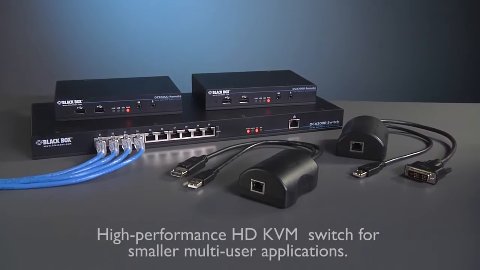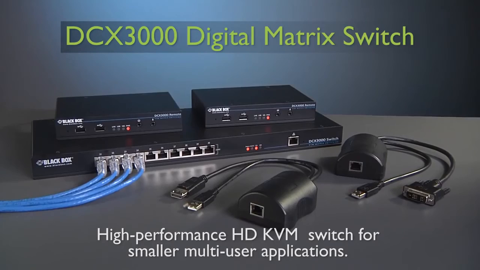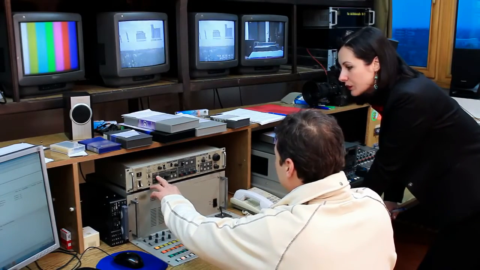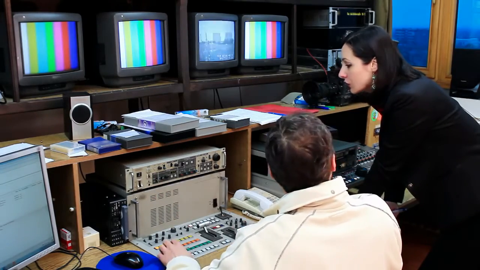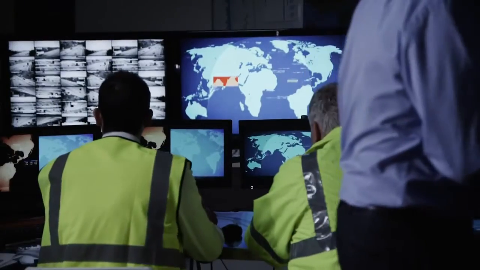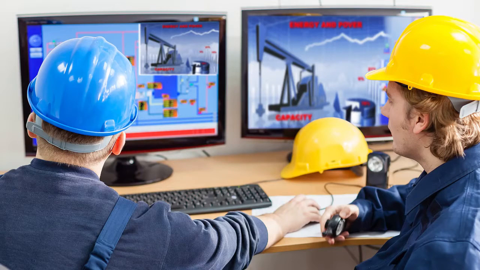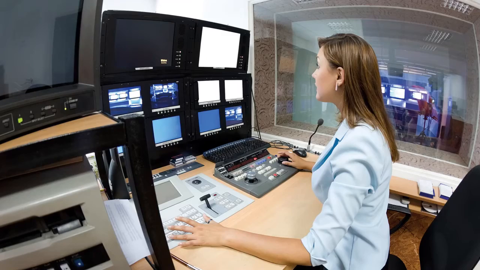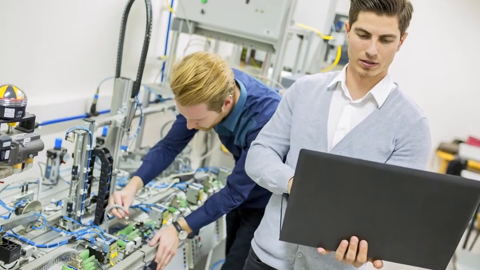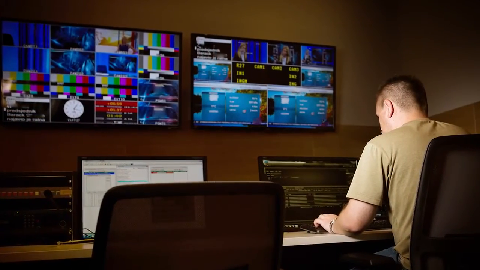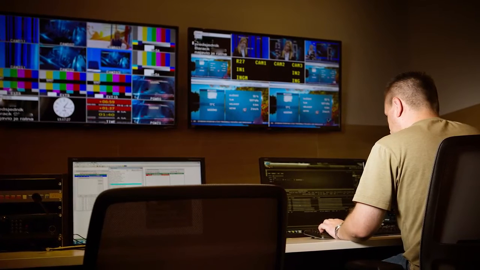Small in size but large in features and performance, the DCX3000 digital KVM matrix switch system is an ideal solution for small to medium KVM switching applications in control rooms or work groups where multiple users need to access shared PCs or server resources. Applications include public safety, security, transportation, manufacturing process monitoring, broadcast studios, medical labs, engineering simulation, test beds, and data centers. It provides crystal clear video, fast switching, and an intuitive user experience.